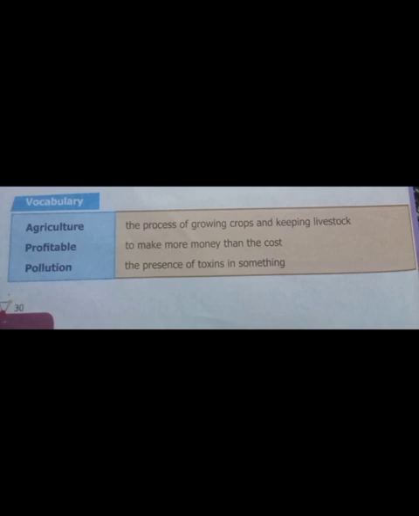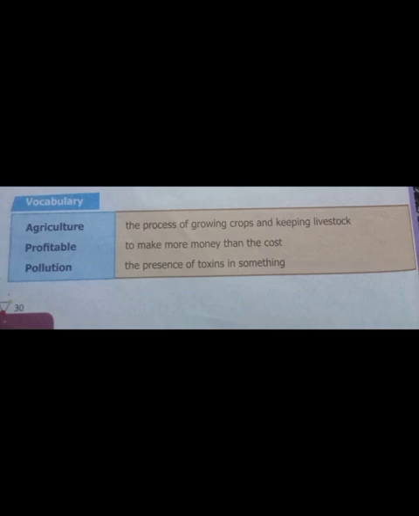In the previous lesson, we studied unit number 4, agriculture and livestock. We have completed our reading of unit number 4. Now we are going to study important words, vocabulary. First one is agriculture. The process of growing crops and keeping livestock is called agriculture. We studied about agriculture in the whole lesson.